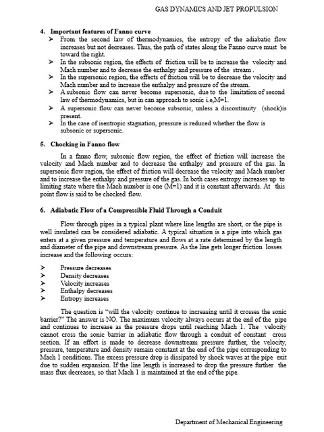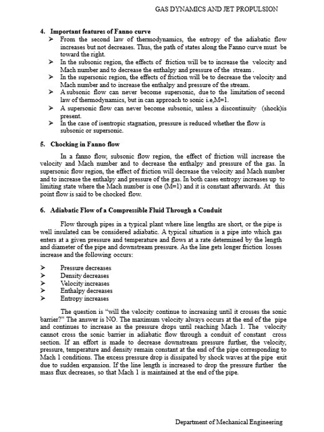The velocity cannot cross the sonic barrier in adiabatic flow through a conduit of constant cross section. If an effort is made to decrease the downstream pressure further, the velocity, pressure, temperature and density remain constant at the end of the pipe, corresponding to the Mach 1 condition.